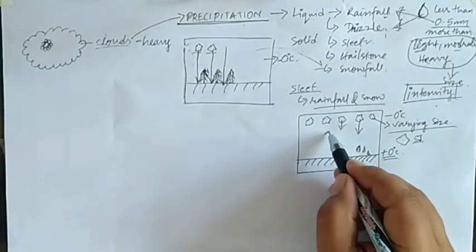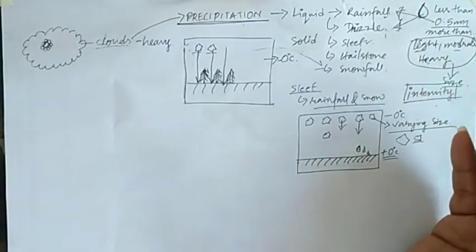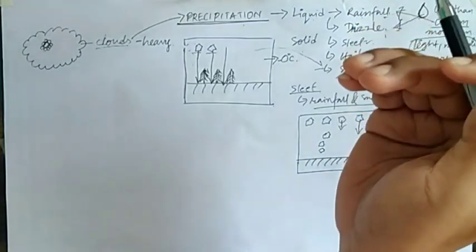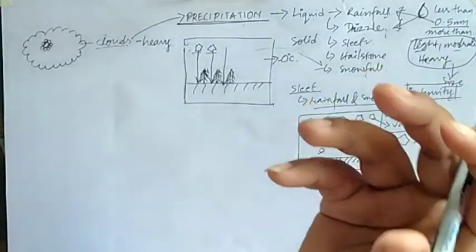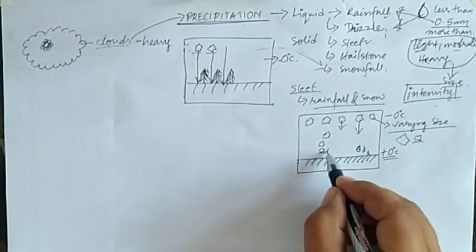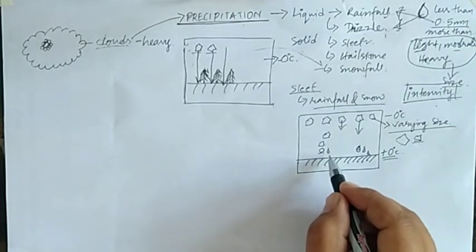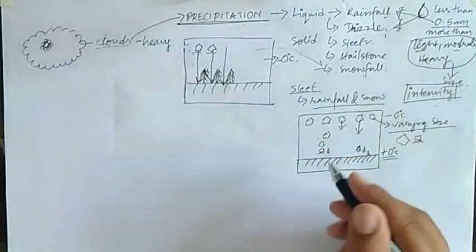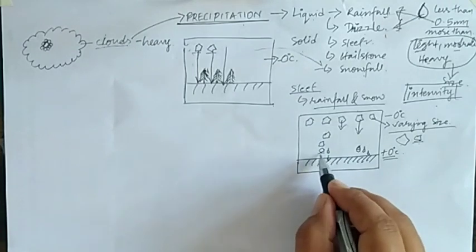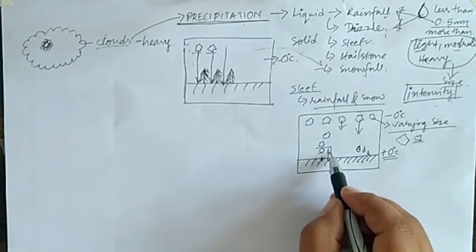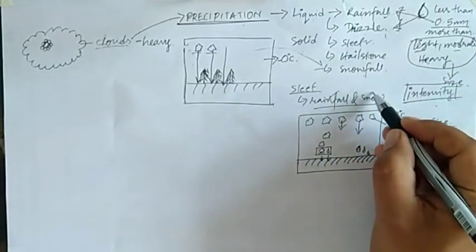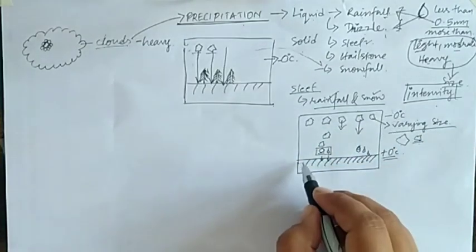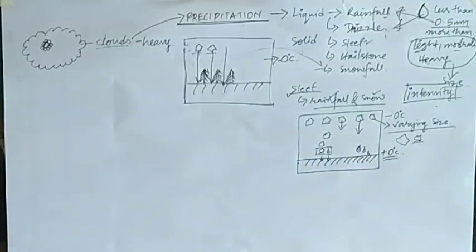But the bigger ice crystals will not melt completely; only a part of them will melt, so they will fall on the earth's surface in the form of solid ice crystals. So the smaller ones will melt and take the shape of liquid, and the bigger ice crystals will partly melt and fall as crystals only. So if you see, when both rainfall and snowfall occur because of the varying temperature in the upper atmosphere and at the ground surface, it is termed as sleet.